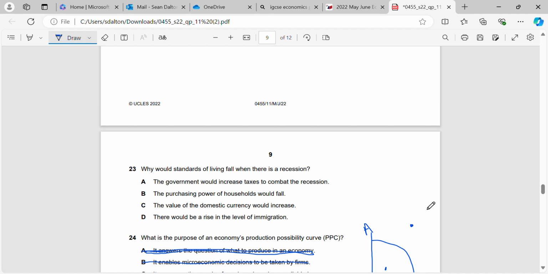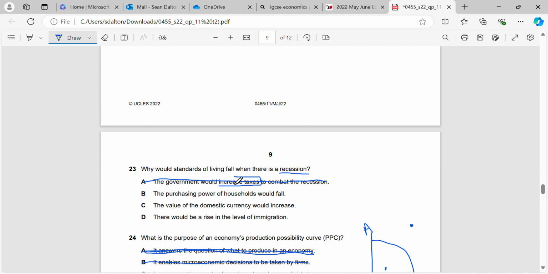Okay, question 23. So why would standards of living fall when there is a recession? So this is pretty simple. When we have a recession, that's a period where GDP reduces consecutively for 6 months. So national income down, employment down, living standards down, right? So in this case, what would happen? Would the government increase taxes to combat the recession? No. They would likely decrease taxes to combat the recession.